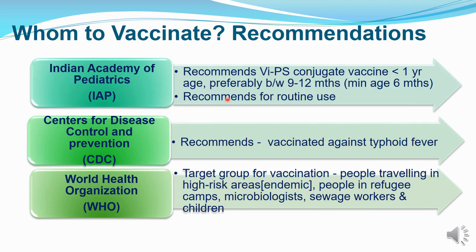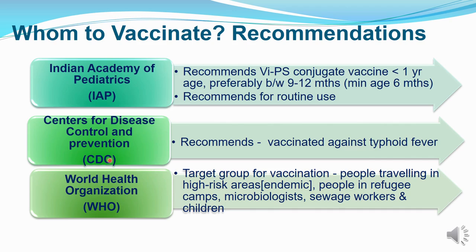Okay, whom to vaccinate? The recommendations by different groups. Number 1, Indian Academy of Pediatrics. It recommends Vi polysaccharide conjugate vaccine to be given to children less than 1 year, preferably 9 months to 12 months, and it can be given to an age as low as 6 months. And it recommends to introduce this vaccine in the routine schedule.